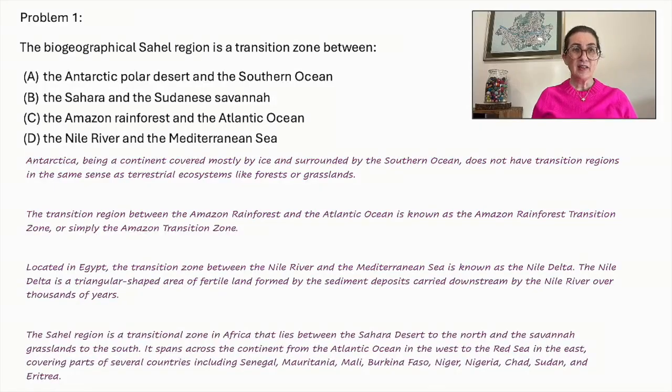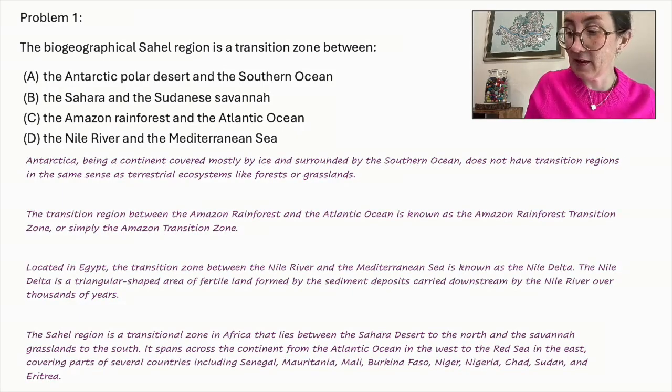Problem number 1. The biogeographical Sahel region is a transition zone between the Antarctic polar desert and the Southern Ocean, the Sahara and the Sudanese Savanna, the Amazon rainforest and the Atlantic Ocean, or the Nile River and the Mediterranean Sea. Let's review each. Antarctica, being a continent covered mostly by ice and surrounded by the Southern Ocean, does not have transition regions in the same sense as terrestrial ecosystems like forests and grasslands, so we can eliminate that answer.